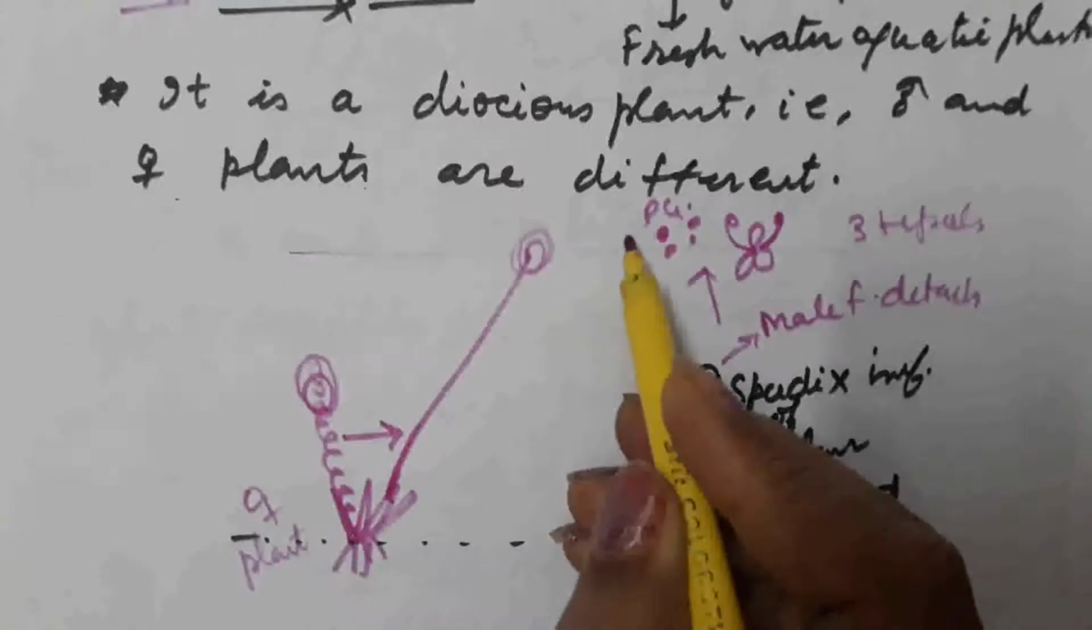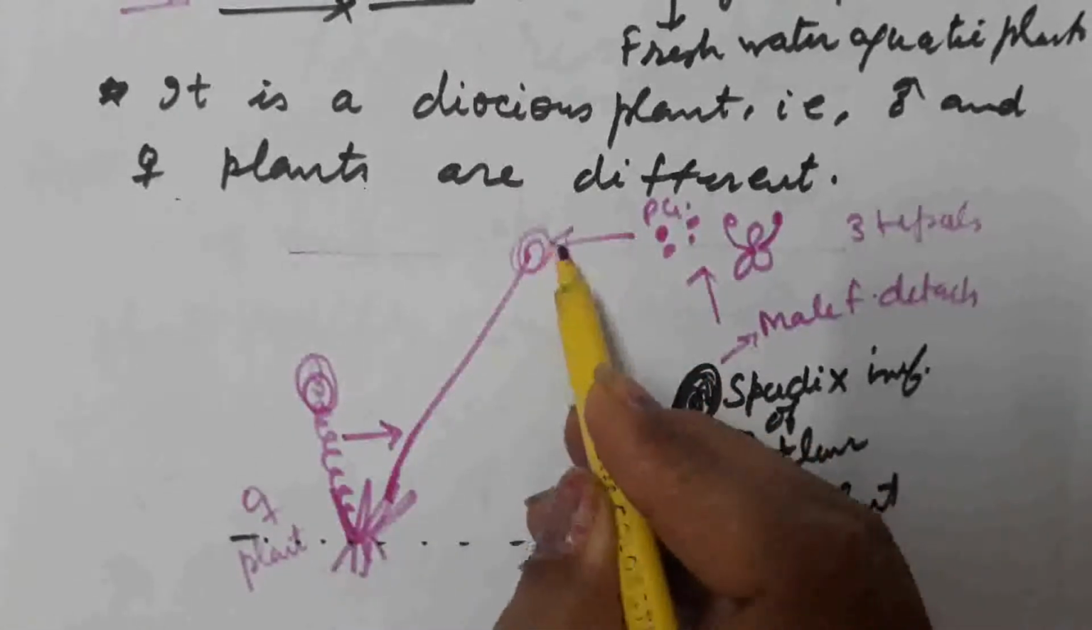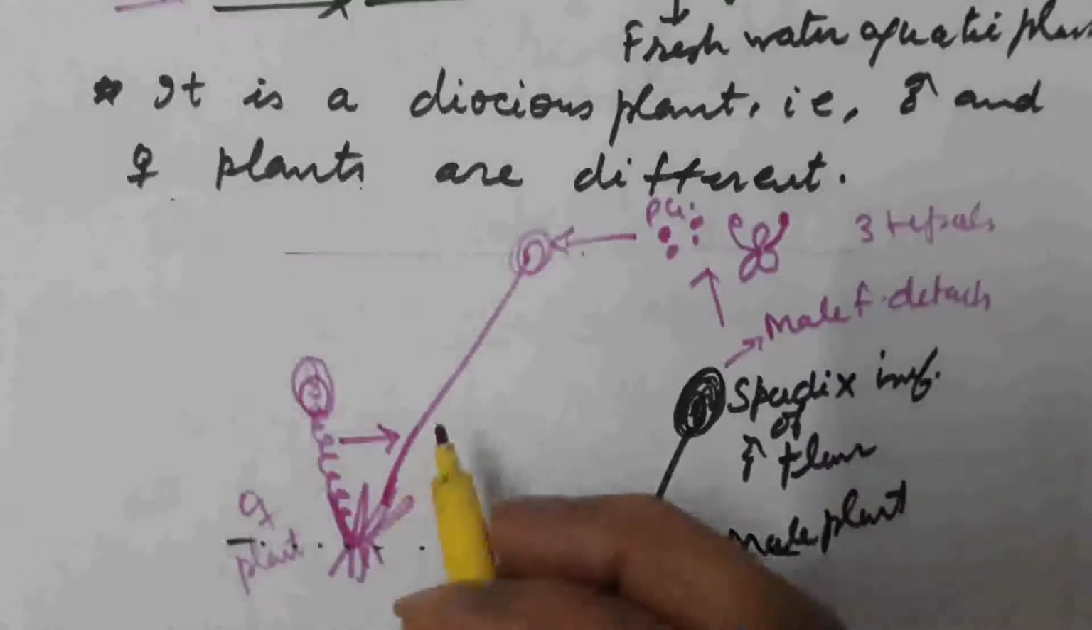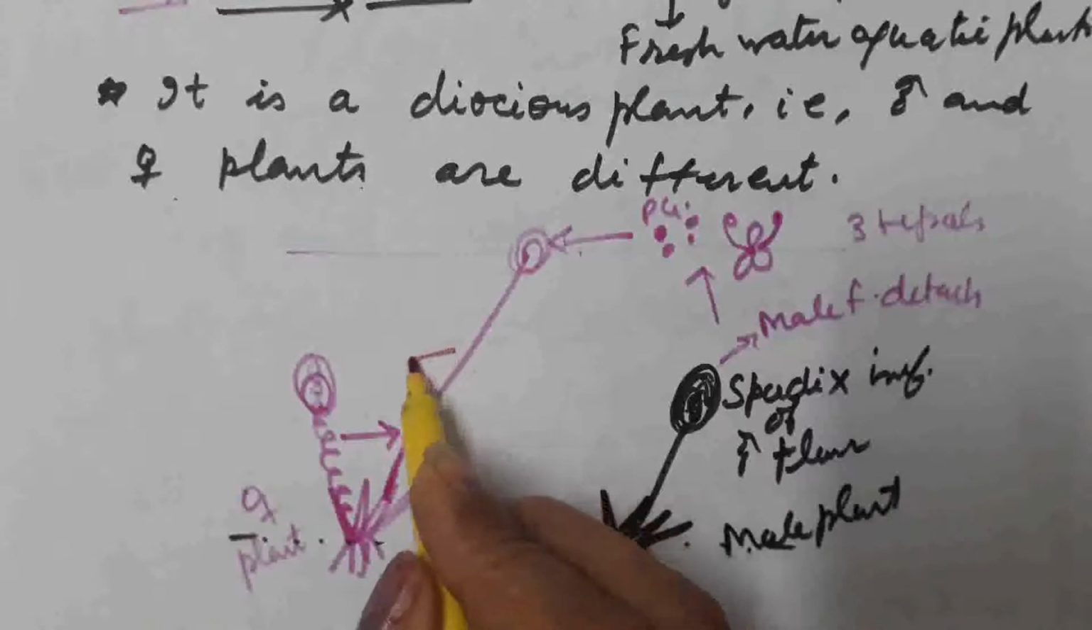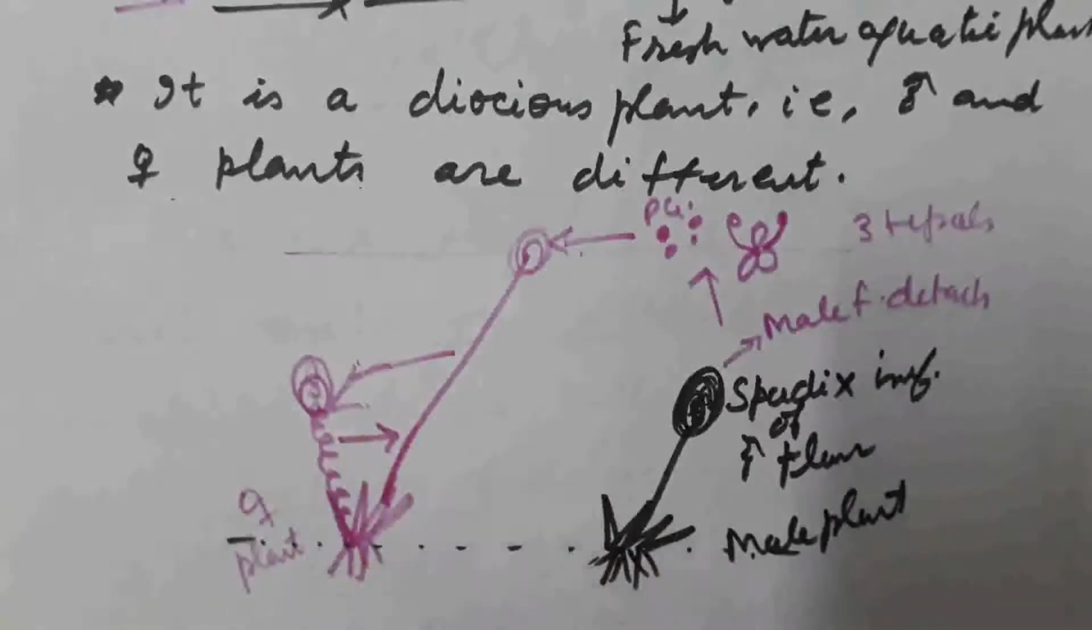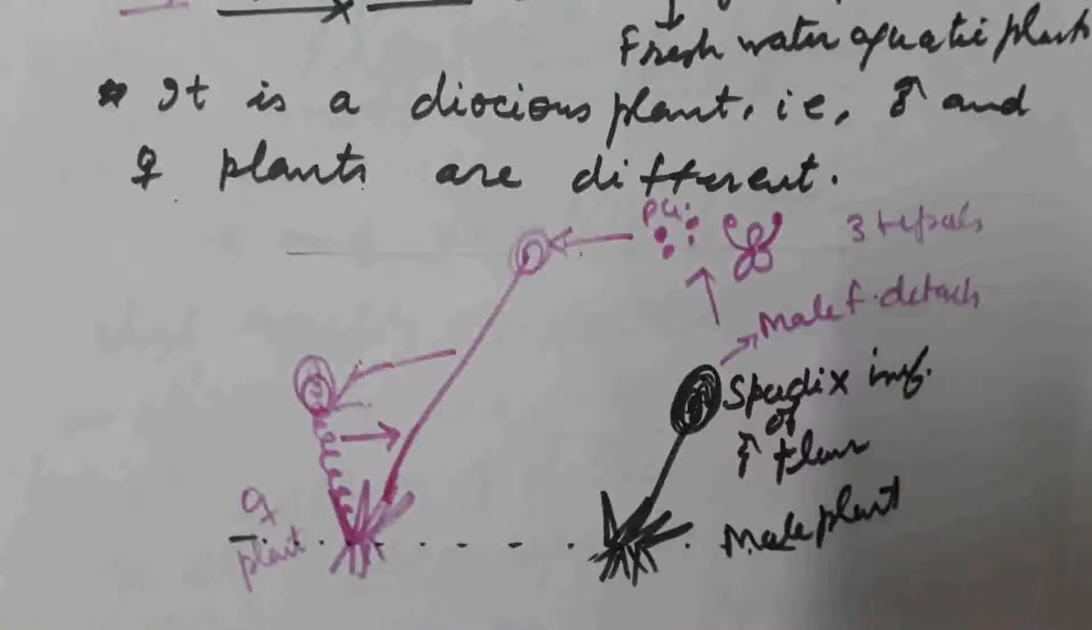These pollen grains, along with the water current, reach the female flower and fertilization takes place. After fertilization, this stalk again gets coiled and returns to its original size. This is how pollination and fertilization take place in the case of Vallisneria.